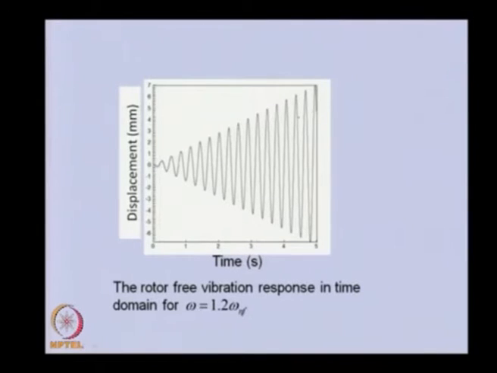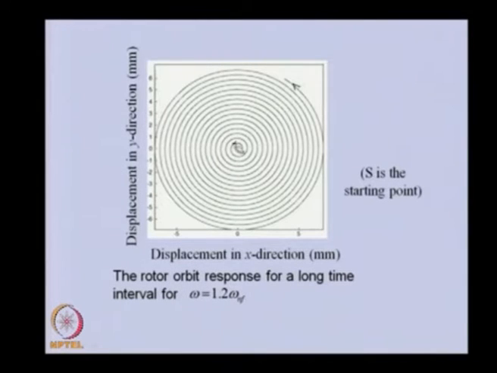The amplitude grows with time. Here also you can see it is gradually increasing. So, this is the orbit plot. This condition is giving us the instability when we are operating the rotor at 1.2 times this.